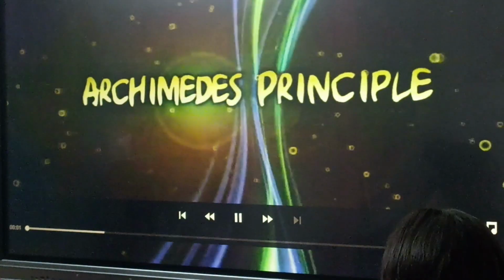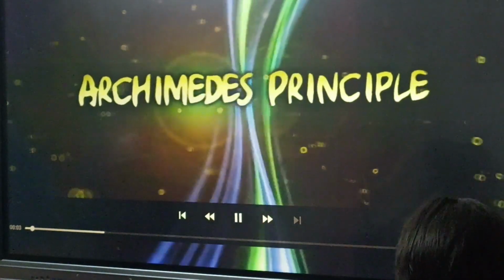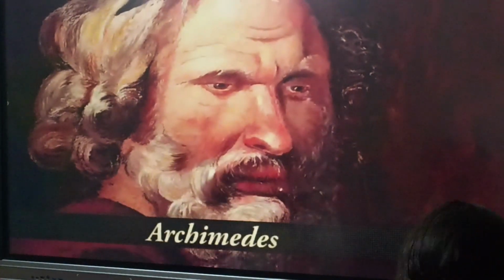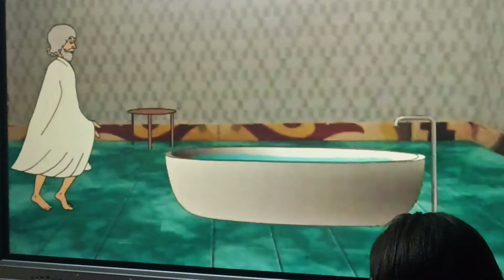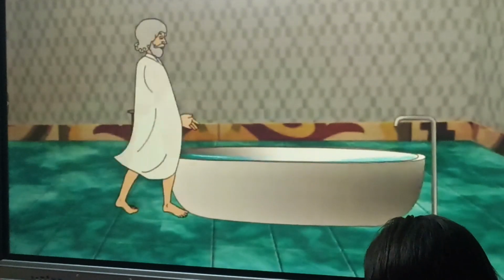Archimedes' principle. A Greek philosopher, Archimedes, noticed that the water in a bathtub overflowed when he stepped into it.